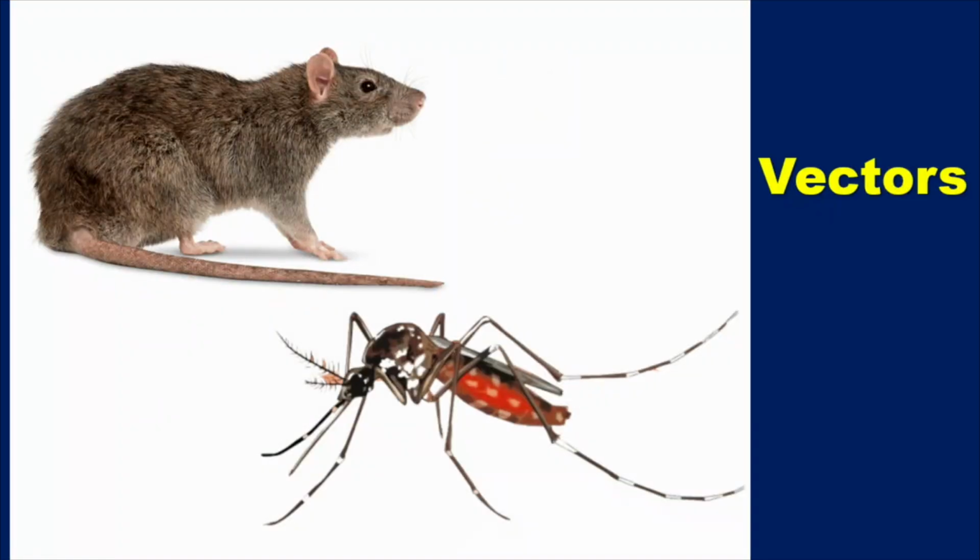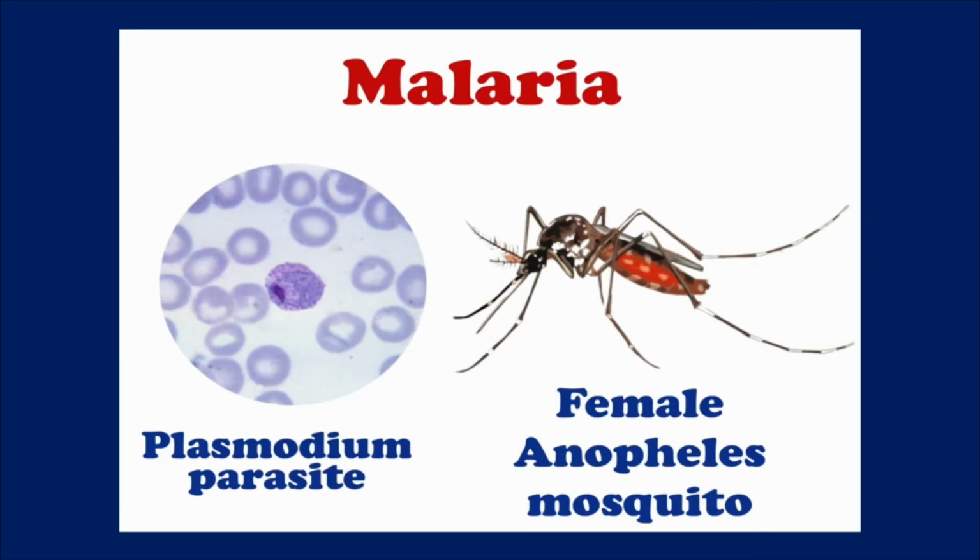Some organisms like rats and mosquitoes carry these pathogens from one place to another place and from one person to another person. These organisms are called vectors or carriers. For example, Plasmodium parasite causes malaria in human beings. Here the female Anopheles mosquito acts as a vector or carrier for the Plasmodium parasite.